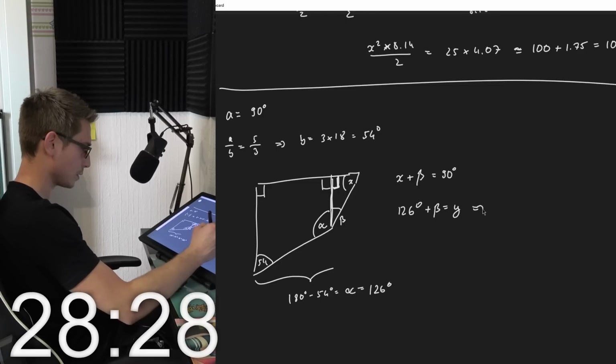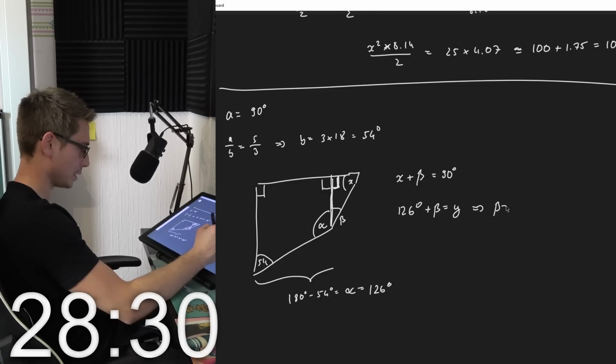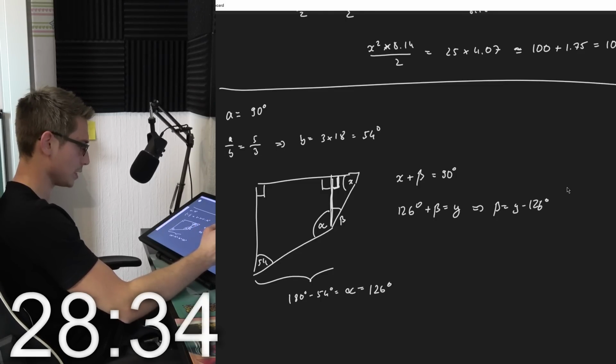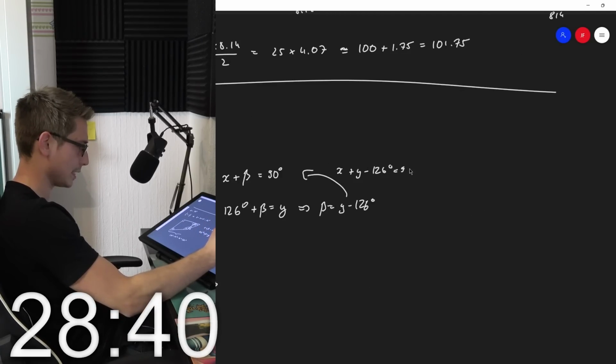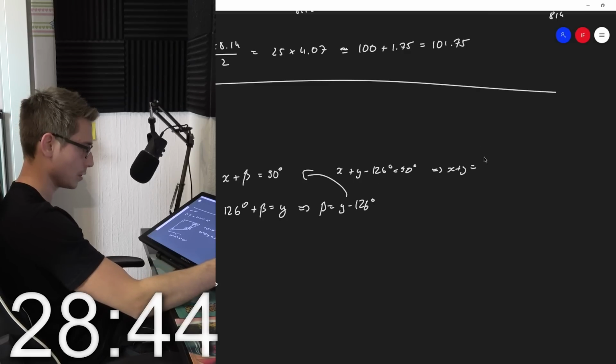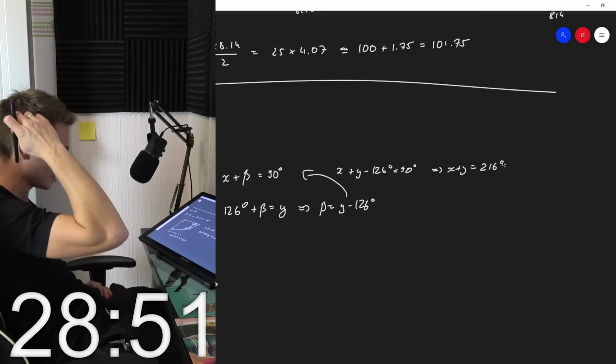So beta is equal to y minus 126 degrees. If we put this into here, x plus y minus 126 degrees is 90 degrees, meaning x plus y is equal to 216 degrees.